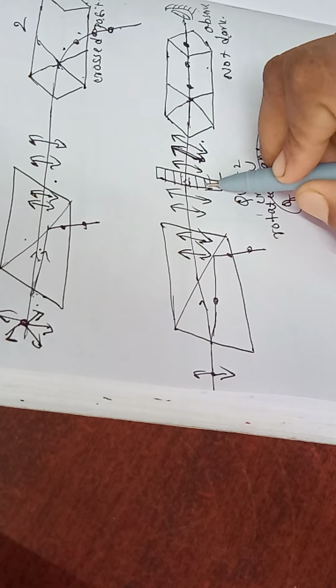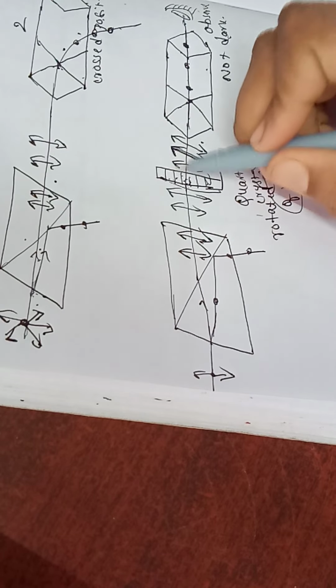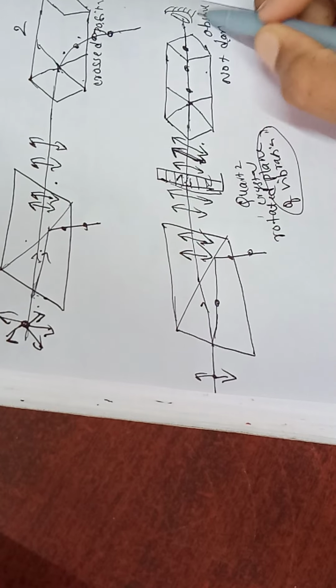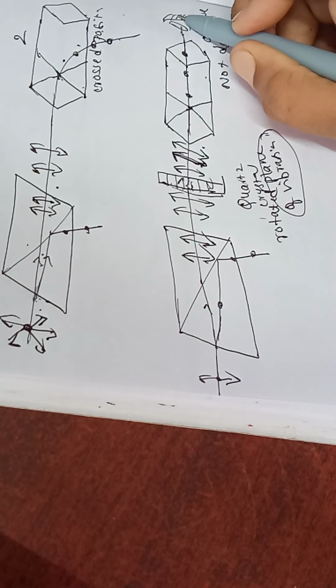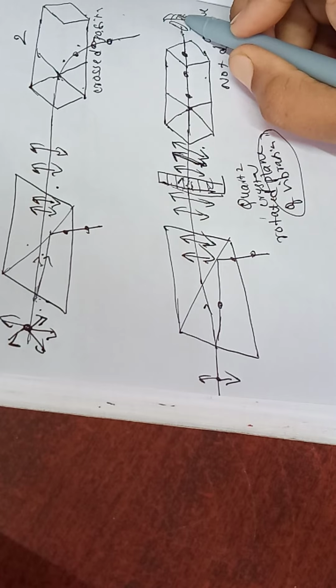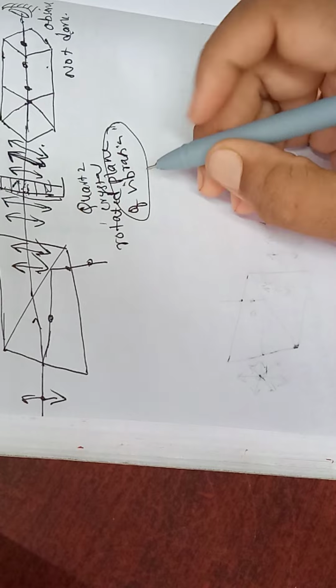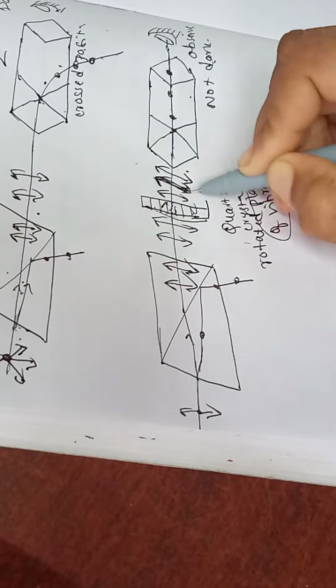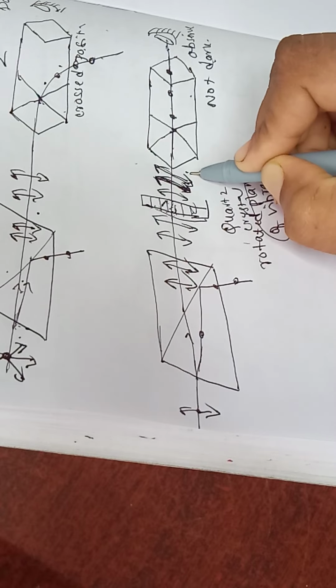But here the quartz crystal has rotated the plane of vibration. Due to that only the light has emerged and we are seeing that light. This phenomenon we call optical activity. And here you see the rays in such a way.